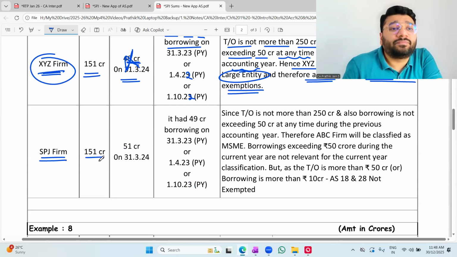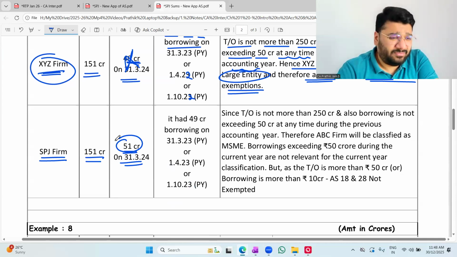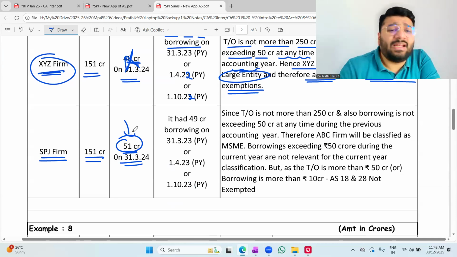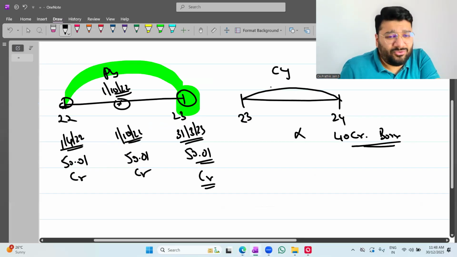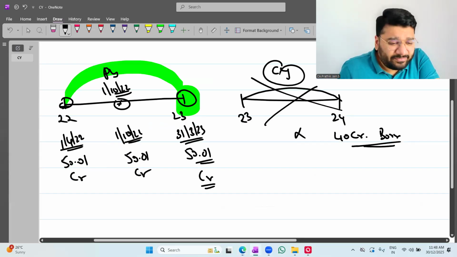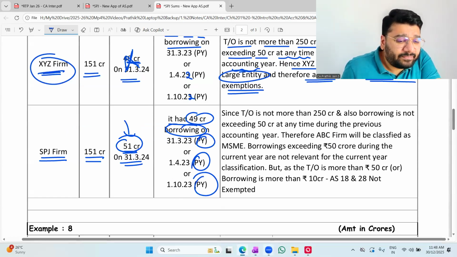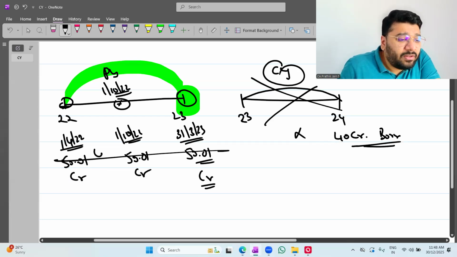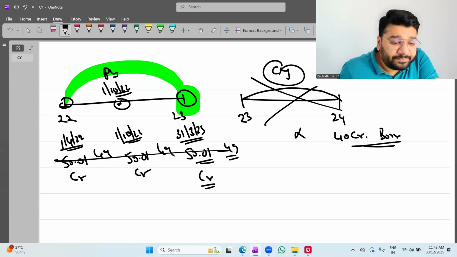Next, SPJ firm. Turnover 151 crore. 51 crore is the borrowing of the current year. It exceeded 50 crore, sir. But the current year is not relevant. 49 crore borrowing in the previous year. It is all 49. It is not exceeding 50 crores. Saying less than 50 crores is the wrong language. It is not exceeding 50 crores.